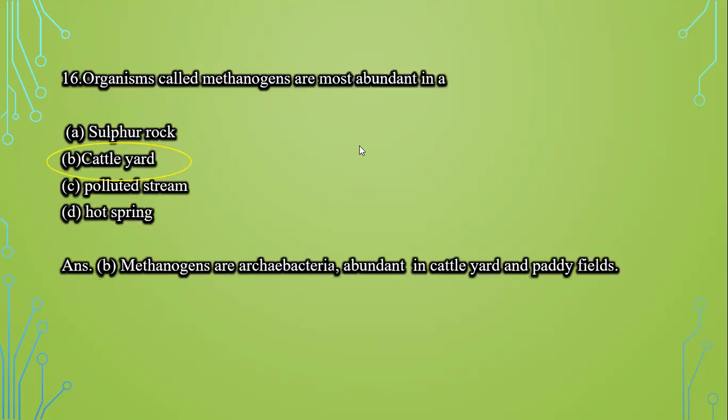Next question is, the motile bacteria are able to move by fibrillae, flagella, cilia, and last option is villi. We know that motile bacteria have thin filamentous extensions on their cell wall, which is known as flagella. And with the help of flagella, they are able to move freely. So flagella is the correct answer. Next question is, organisms called as methanogens are most abundant in sulfur rock, cattle yard, polluted stream, and hot spring. These methanogens are archaebacteria and they are found in cattle yard and paddy fields.